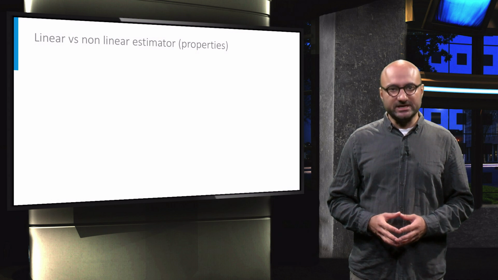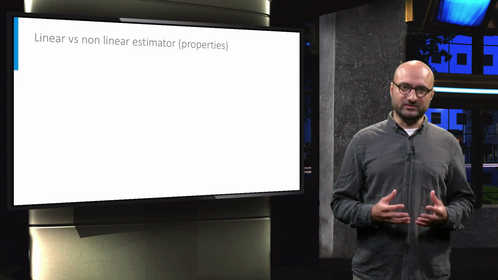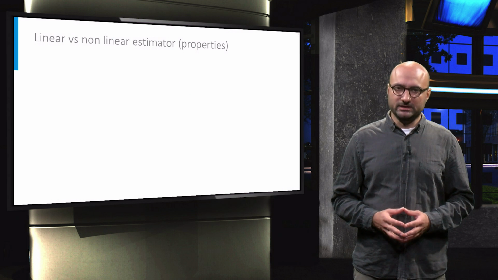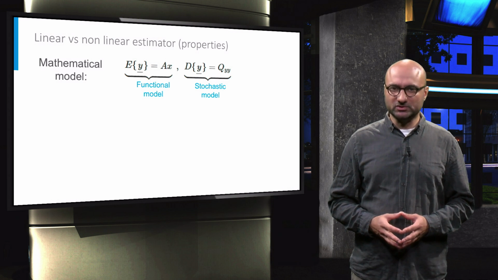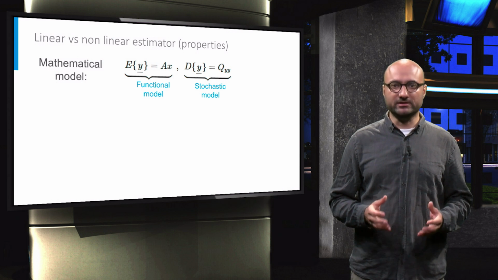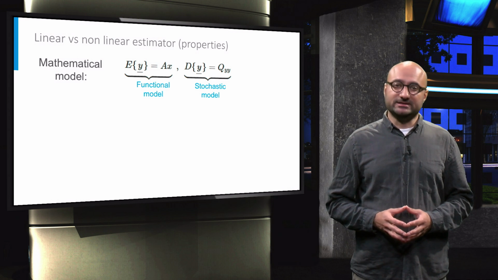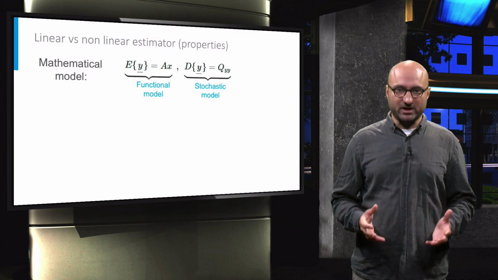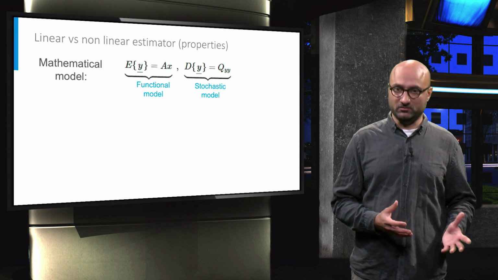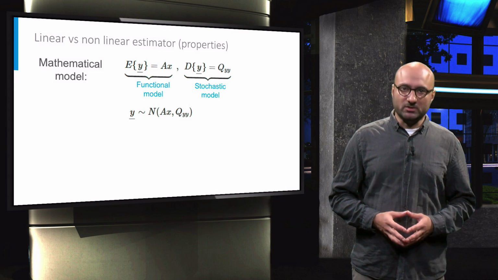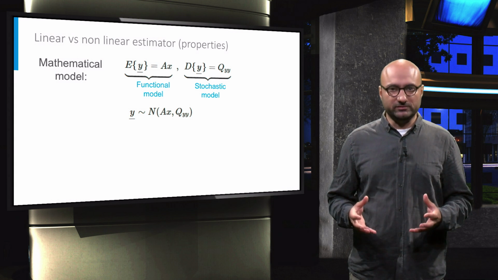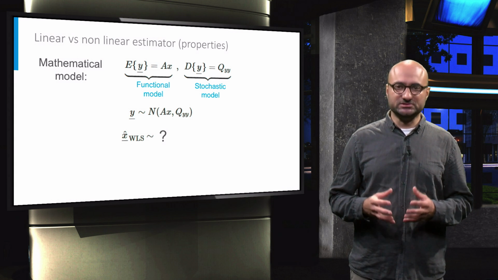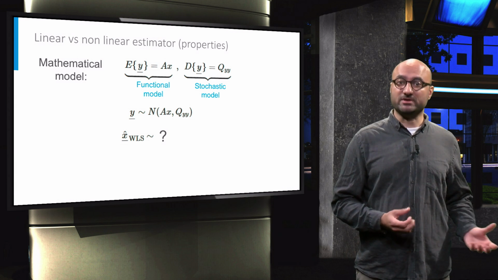Now, what can we say about the statistical properties of linear estimators? In our mathematical model, with the functional model as the expectation of y being equal to Ax, and the stochastic model as the dispersion of y being equal to the covariance matrix of y, if we know that observables are normally distributed, what can we say about the distribution of the least squares estimator x hat?